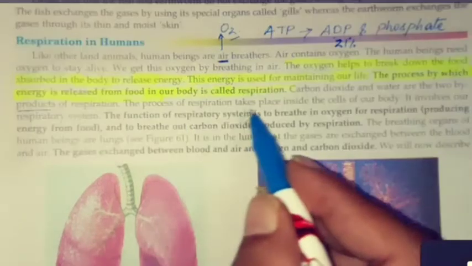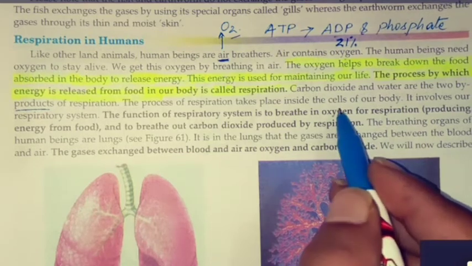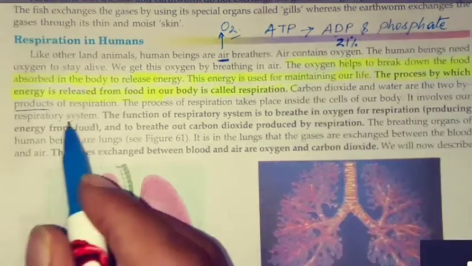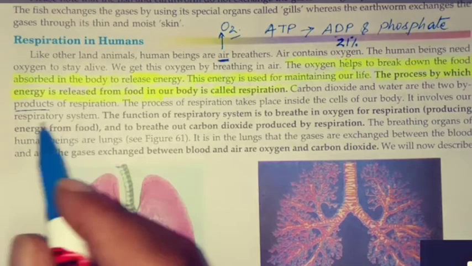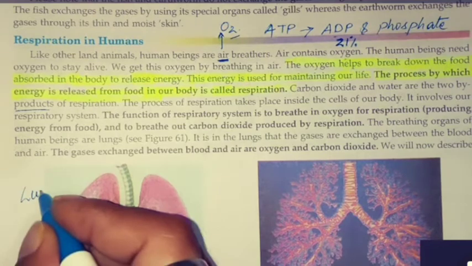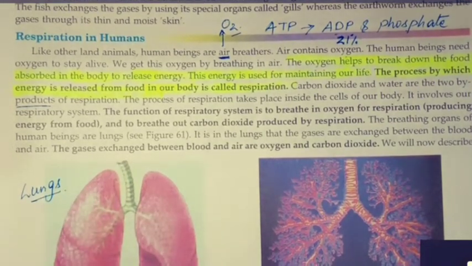The process of respiration takes place inside the cells of our body, and there are millions of cells. It involves our respiratory system. In the respiratory system, the main organ is the lungs, because absorbing of air is done by the lungs.